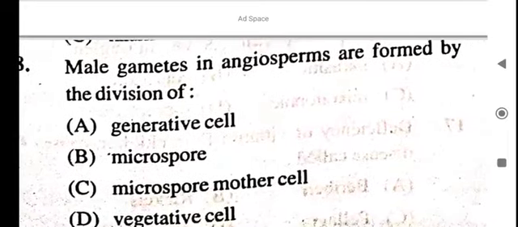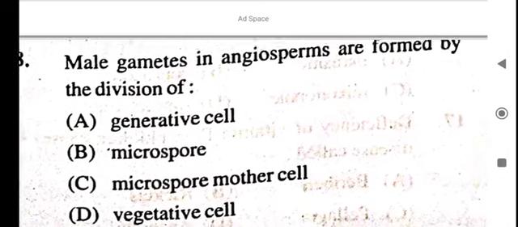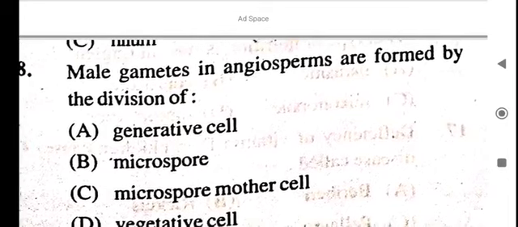Next question. Male gametes in angiosperms are formed by the division of generative cells, microspore mother cells, vegetative cell. Male gametes in angiosperms are formed by the division of generative cells.